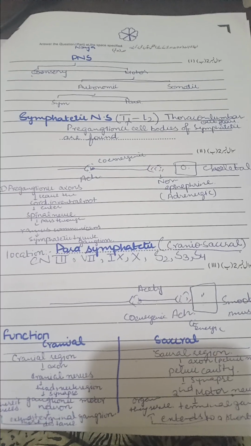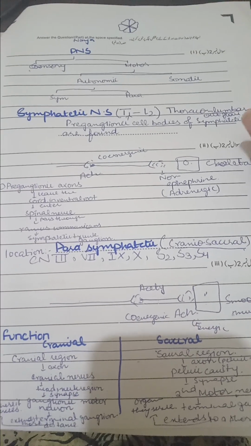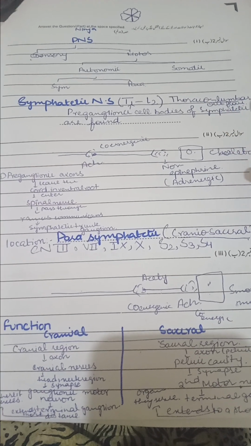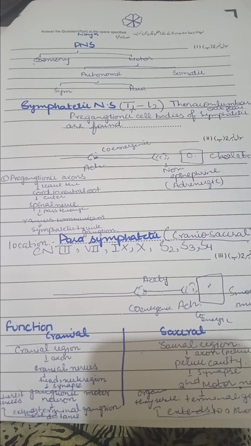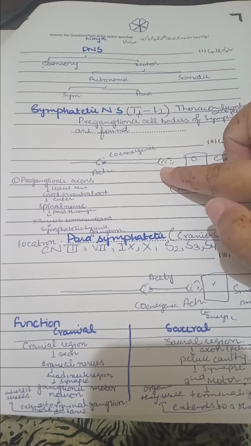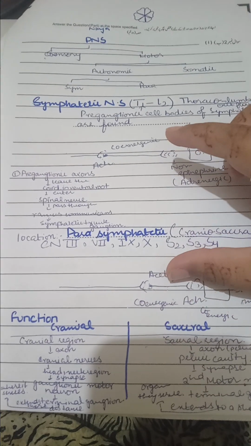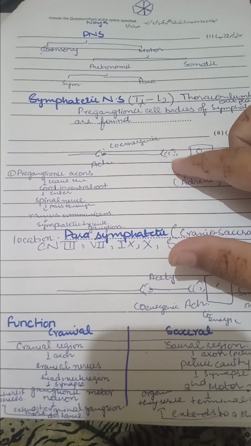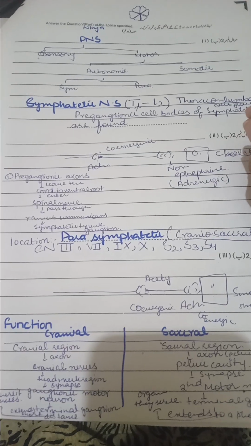Now what is the next difference between the two? Both have preganglionic and postganglionic parts. One nerve is divided into preganglionic and postganglionic neurons, but what is the difference? In the case of sympathetic the preganglionic fiber is shorter, and in the case of parasympathetic the preganglionic fiber is longer. Shorter and longer differences are there.